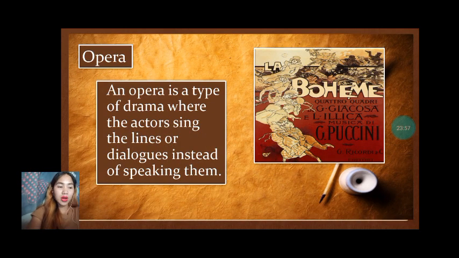The next kind of drama is the opera. When you say opera, it is a type of drama where the actors sing the lines or dialogues instead of speaking them. Opera is a musical drama that is generally sung throughout, combining the sources of vocal and instrumental music with poetry and drama, acting, scenery, and costume.